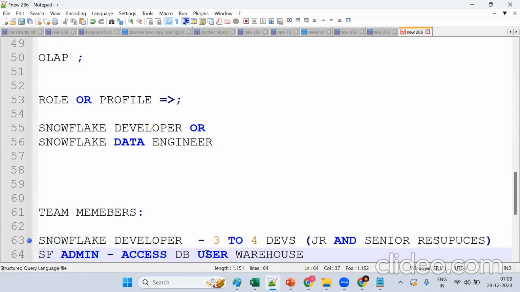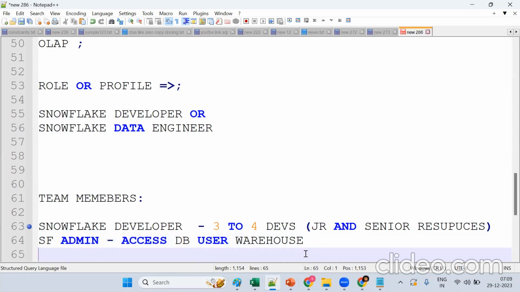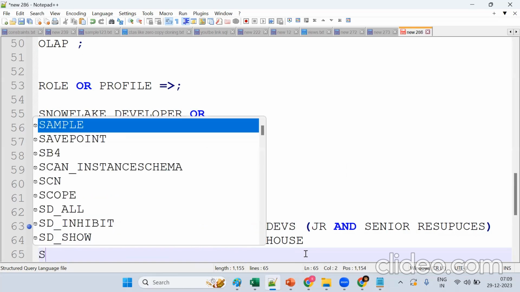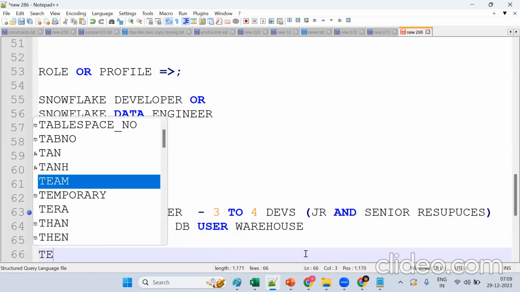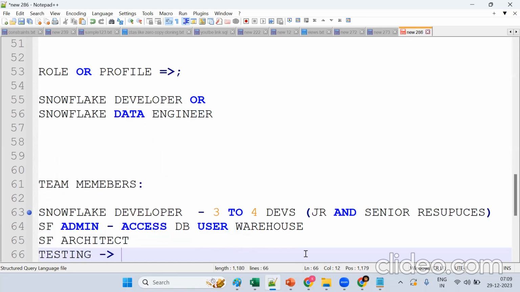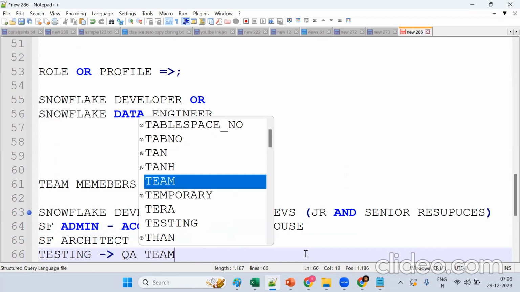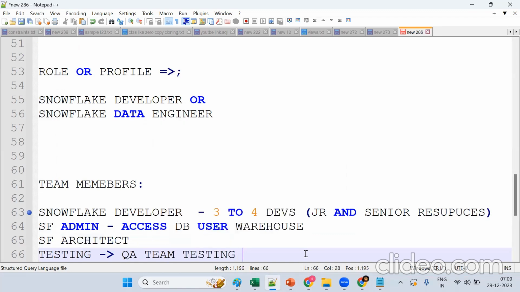If you're not able to understand, don't worry. So there's the Snowflake developer, Snowflake admin, then a Snowflake architect. Next, who will do the testing? The QA team, the quality assurance team, the testing guys.